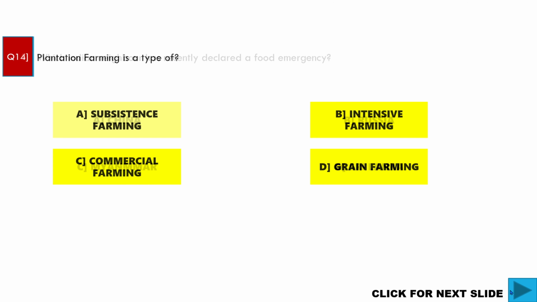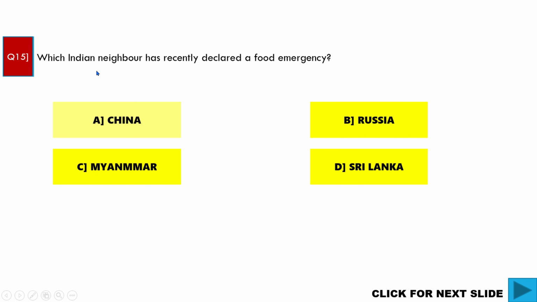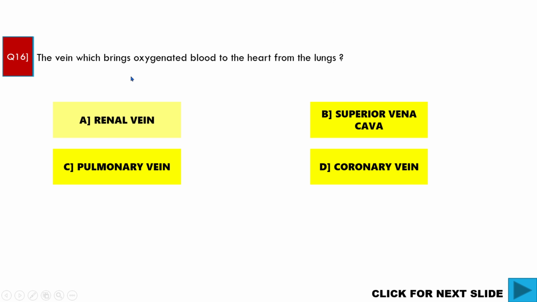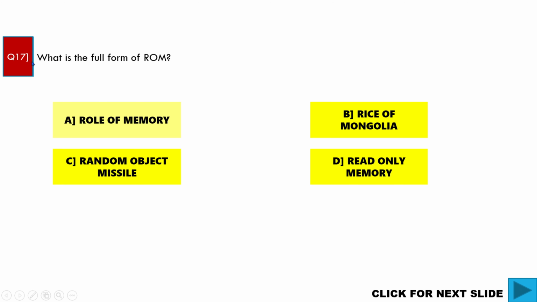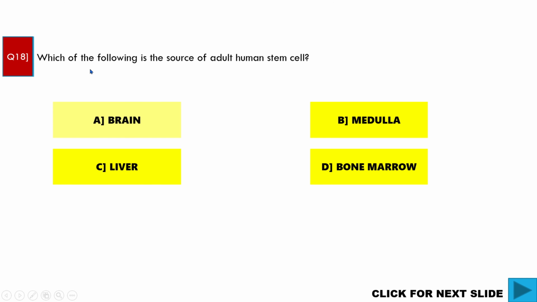Which Indian neighbor has recently declared a food emergency? D. Sri Lanka. Correct answer. The vein which brings oxygenated blood to the heart from the lungs, pulmonary vein, is the correct answer. D. What is the full form of ROM? Read Only Memory. D is the correct answer. Which of the following is the source of adult human stem cells? Medulla. B is the correct answer.